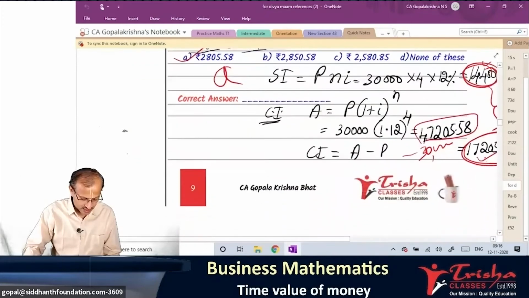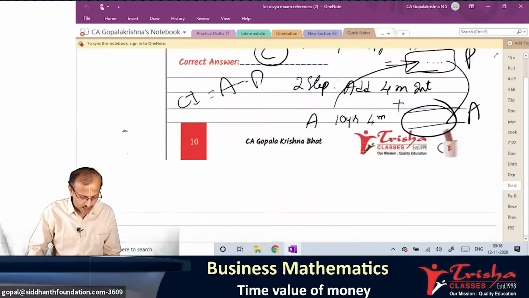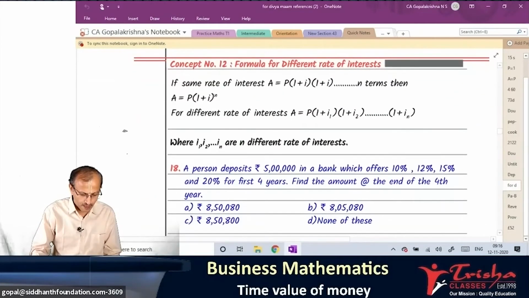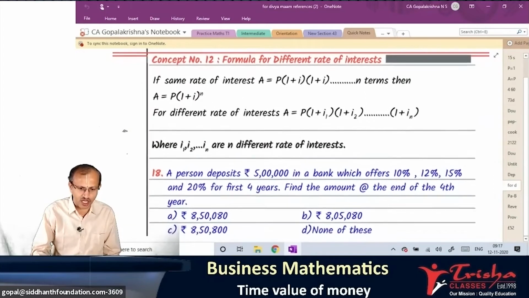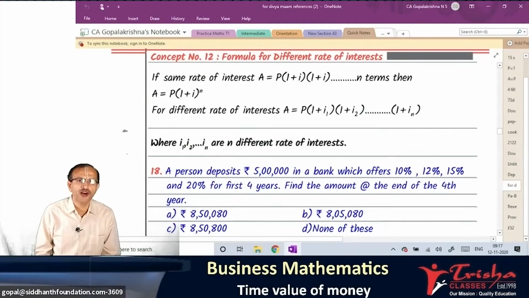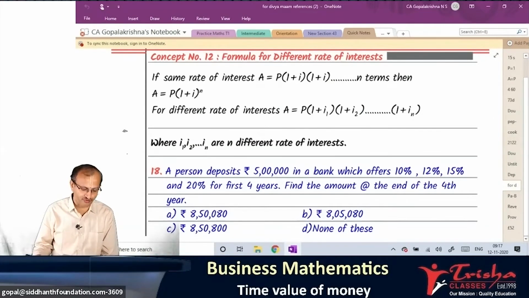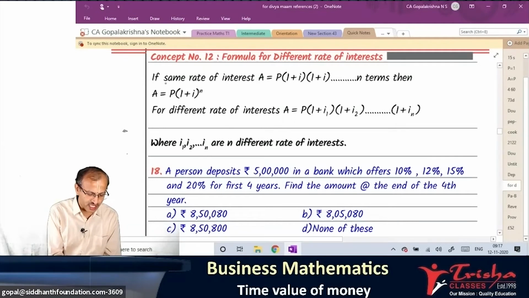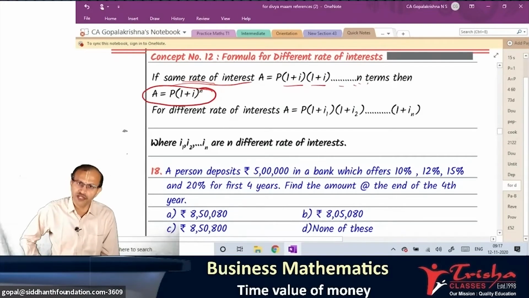All right. So question number, all of you refer the question number here. Concept number 12, all of you write in your notebook, just write the concept number. Formula for different rates of interest. If same interest rate, 1 plus I, 1 plus I, 1 plus I up to n, that becomes P into 1 plus I to the power n, which we know.